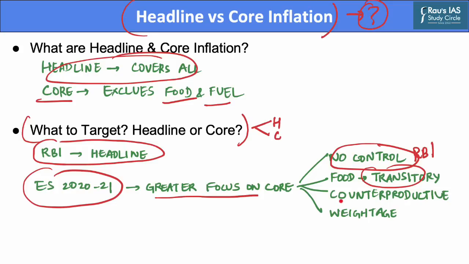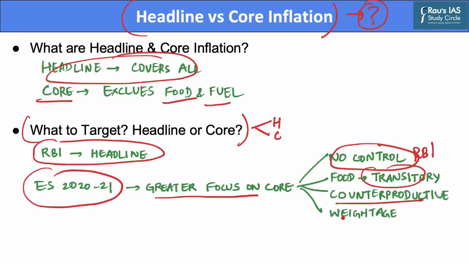The third reason is that if RBI tries to control the volatility in food commodities, it can prove counterproductive. For example, to control inflation, the rate of interest would have to increase. However, this will lead to a decline in investment and consumption expenditure, which would lead to economic slowdown.